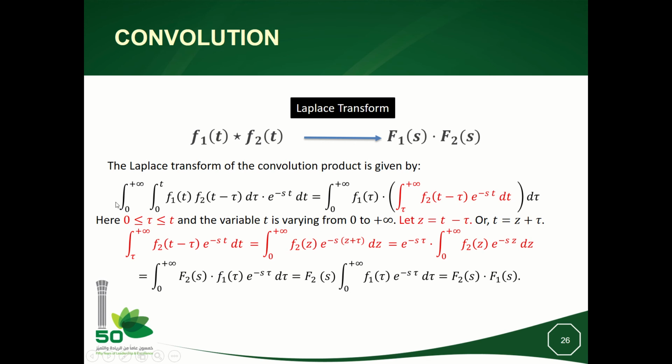So the time t, so here we have d tau, and the tau is between 0 and t.